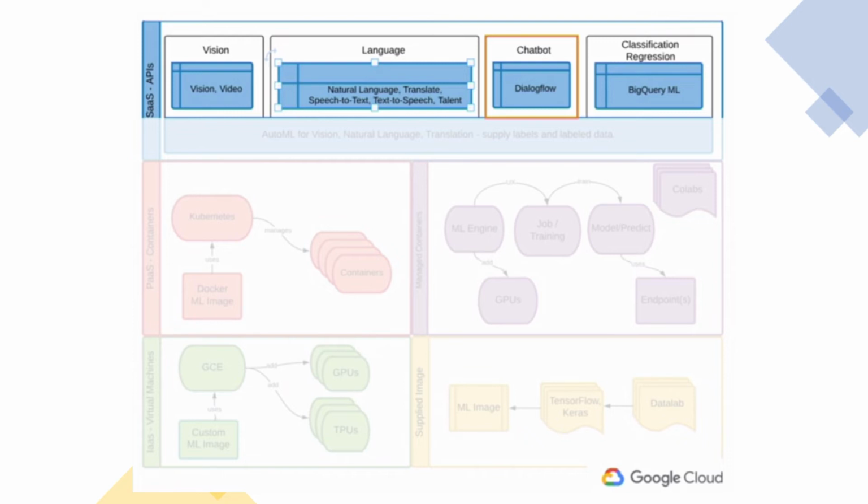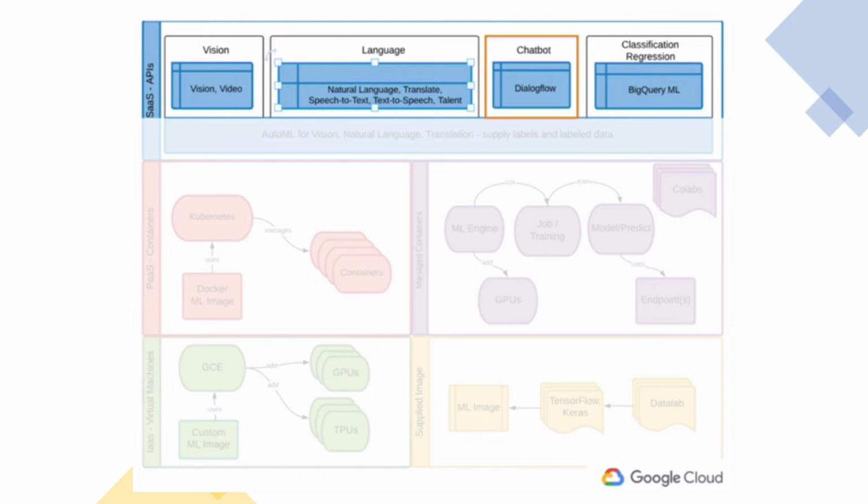Very new in the ecosystem is a conversational API called Dialogflow. Then I categorize an extension for working with a big data service, BigQuery Machine Learning, as a SaaS type application, and I'll show you why as we progress through this section.